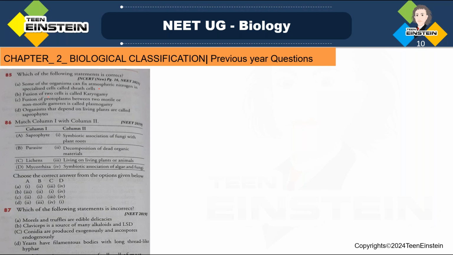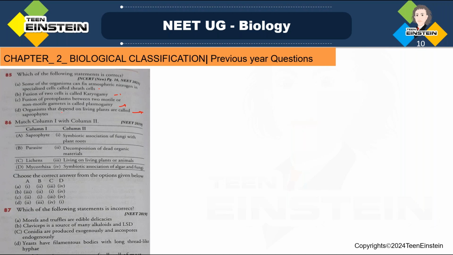Option B, fusion of two cells is called karyogamy. Option C, fusion of protoplasm between two motile or non-motile gametes is called plasmogamy. Option D, organisms that depend on living plants are called saprophytes. Which of the following statements is correct? The correct statement is statement C. Option C is correct.